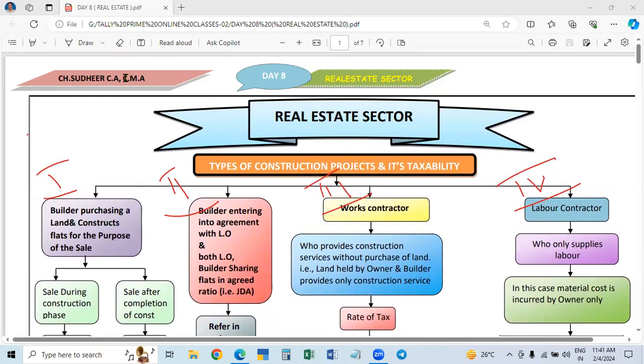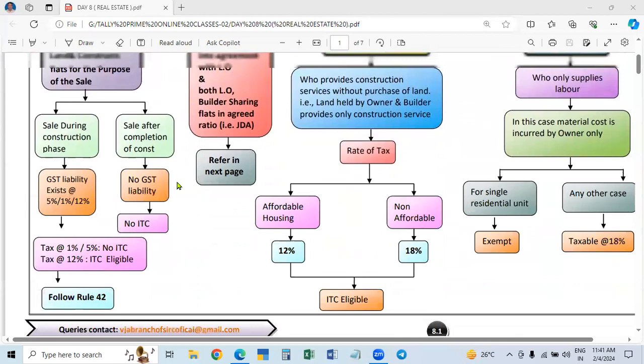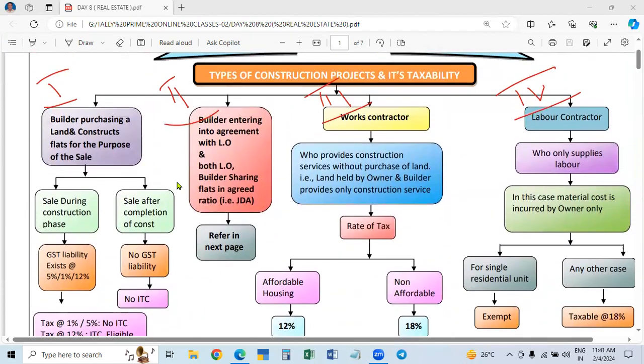He is a famous chartered accountant, a member of the institute, and a trainer to all the students, and he conducts workshops also. He is a very eminent person, Sudheer sir. Okay. So with his permission, I am using this material because this is very easy to understand. Now we enter the topic.